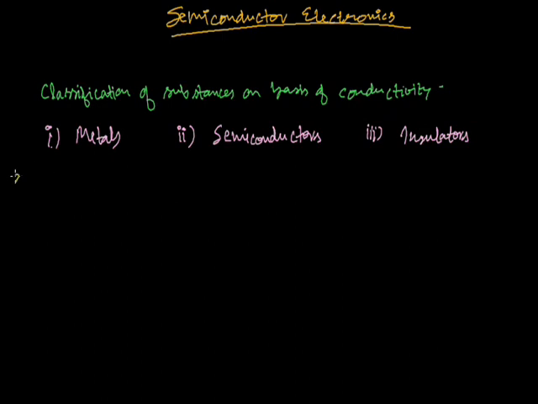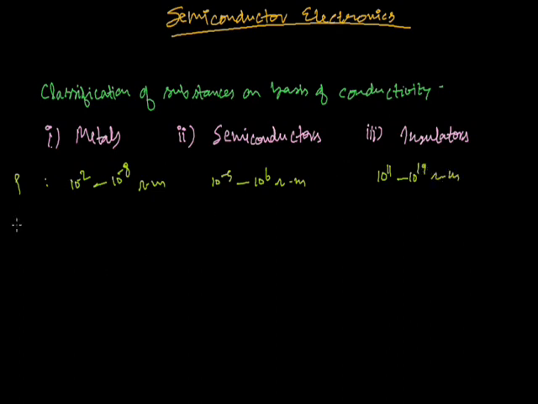The range of the resistivity for metals is 10 to the power minus 2 to 10 to the power minus 8 ohm meter. For semiconductors, it is 10 to the power minus 5 to 10 to the power 6 ohm meter, and for insulators, up to 10 to the power 19 ohm meter.